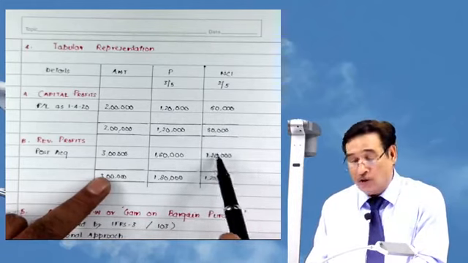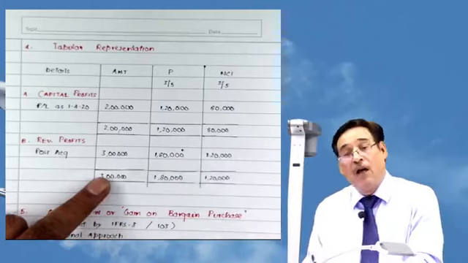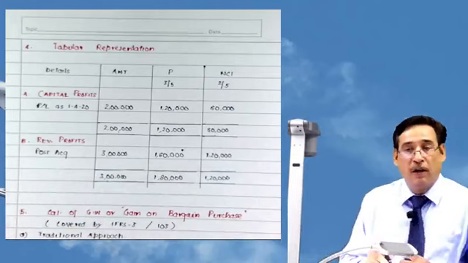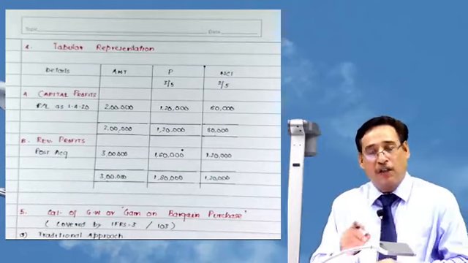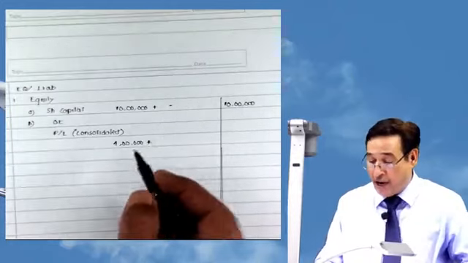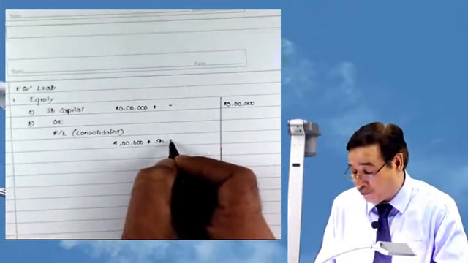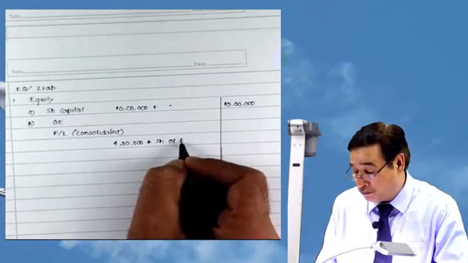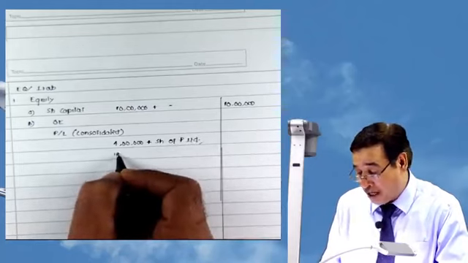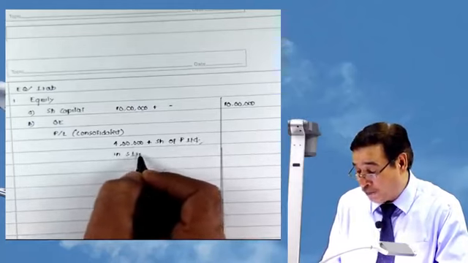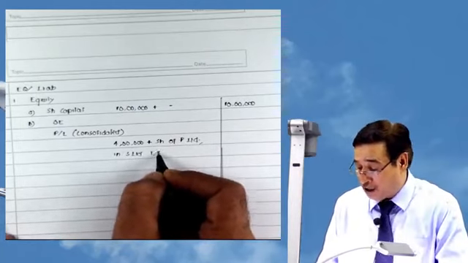This 120 is also used in calculation of non-controlling interest. However, the share of the parent in the revenue profits of the subsidiary will be added back here. So we shall write here plus share of P Limited in S Limited, that is 1,80,000.